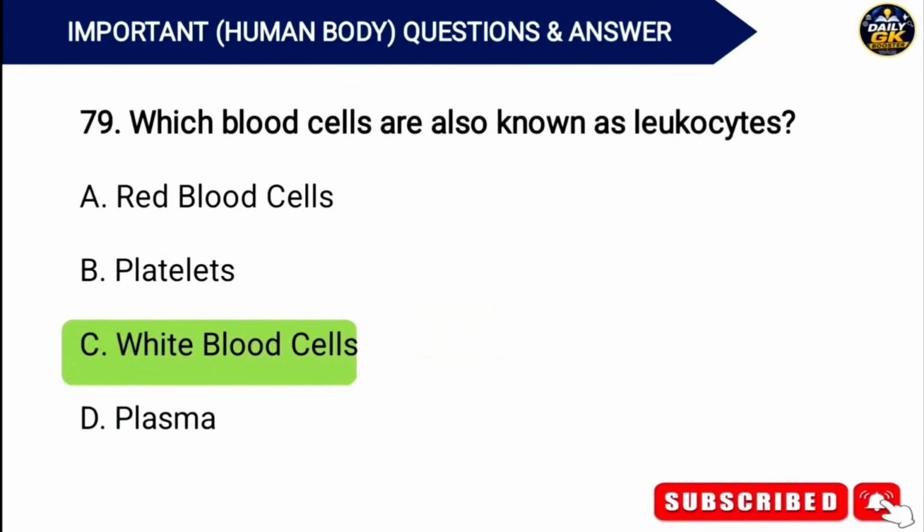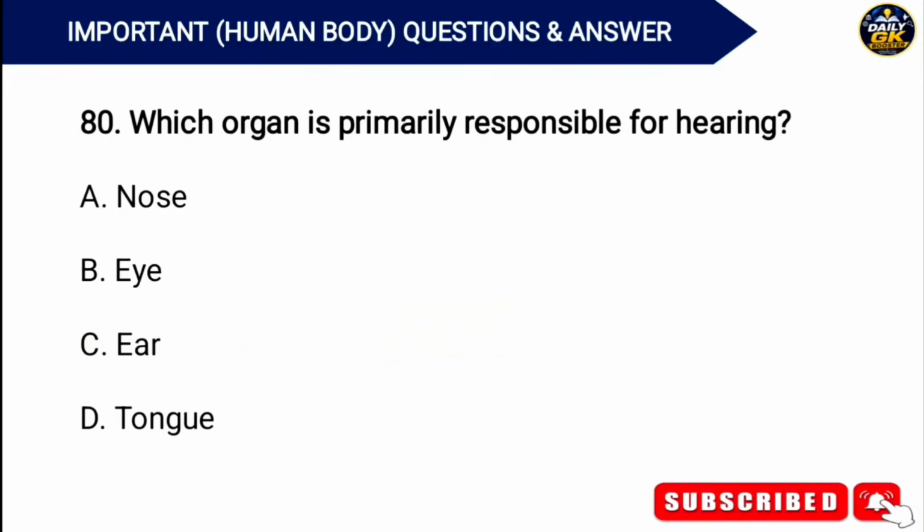Answer. Option C. White blood cells. Which organ is primarily responsible for hearing? Answer. Option C. Ear.